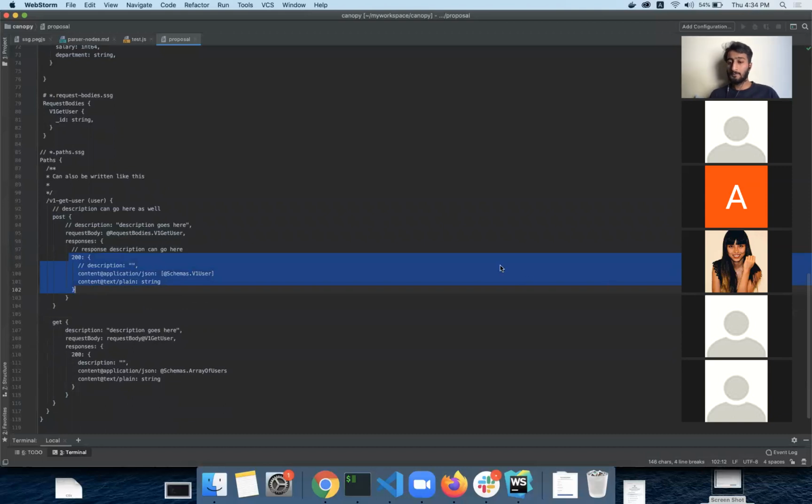I think personally it looks quite easy to write. It's very easy to understand what it's doing, especially the array. I think I should try to use it when I actually write Swagger and see how I feel. Then I will have a better idea. But so far it looks nice.